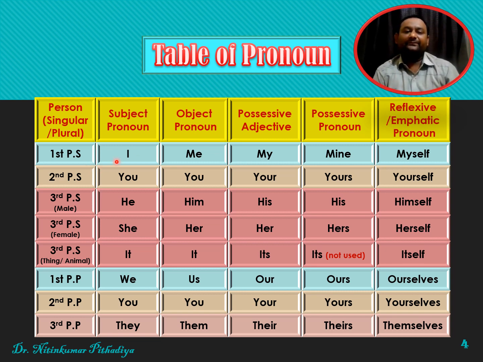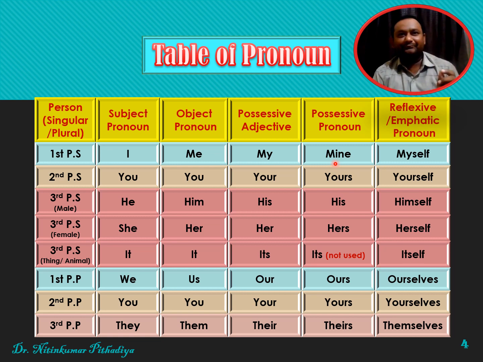So friends, if I have I, so I will become me when it is used as an object. It will become my if it is used as possessive adjective. It will become mine if it is used as possessive pronoun. And it will become myself if it is used as a reflexive or an emphatic pronoun. So friends, you can see here my and mine.